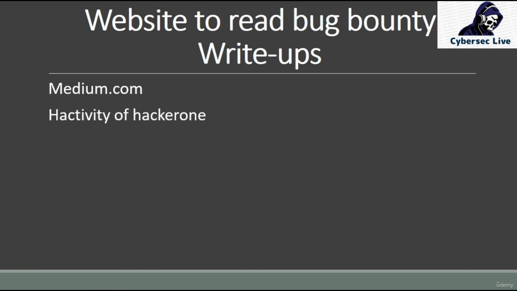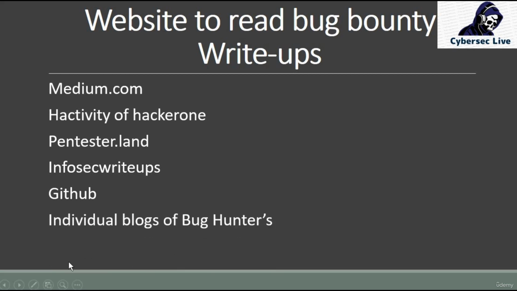The activity of HackerOne is one of the best things I can say, and I personally recommend it. We also talked about Pentester.land, InfoSec write-ups, and GitHub. On GitHub we will see 2 to 3 labs, where I will tell you how we can get sensitive information, which is very critical, and for that you can get a 5-figure bounty, maybe 10,000 or something else.